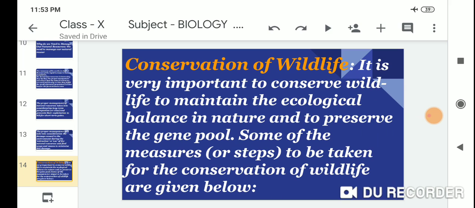Conservation of wildlife. It is very important to conserve wildlife to maintain the ecological balance in nature and to preserve the gene pool. Some of the measures or steps to be taken for the conservation of wildlife are given below.